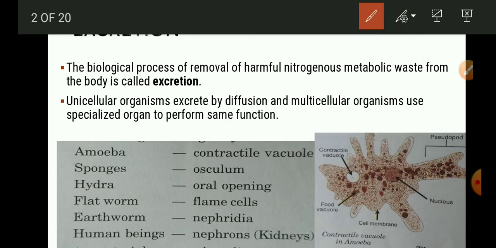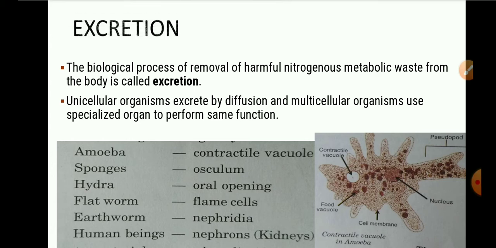Similarly, sponges use osculum, hydra use oral opening for the excretion. Flatworms are having flame cells as their excretory unit. Earthworms are using nephridia, and human beings are using nephrons which are present in the kidney for the process of excretion.